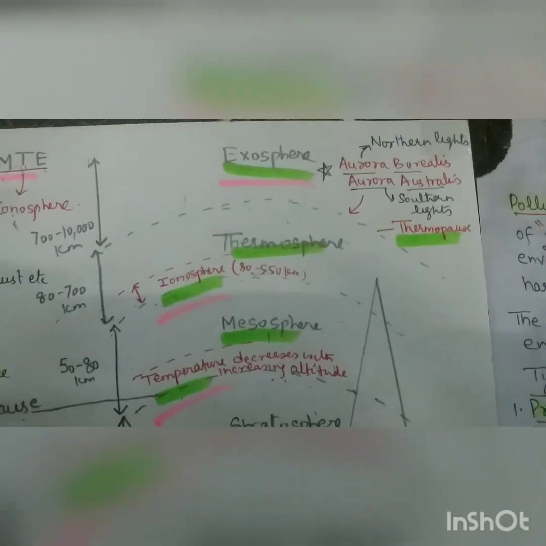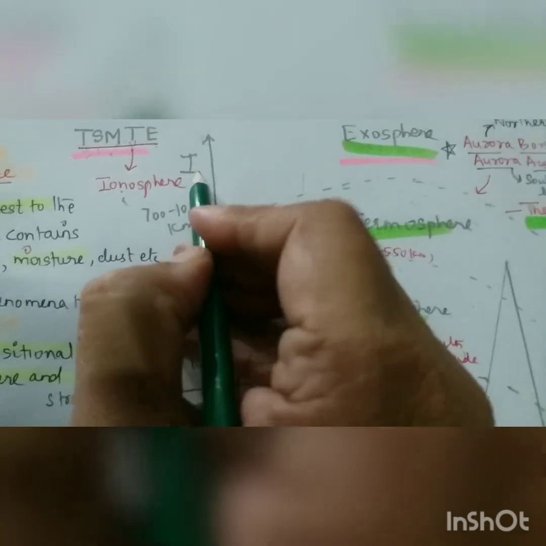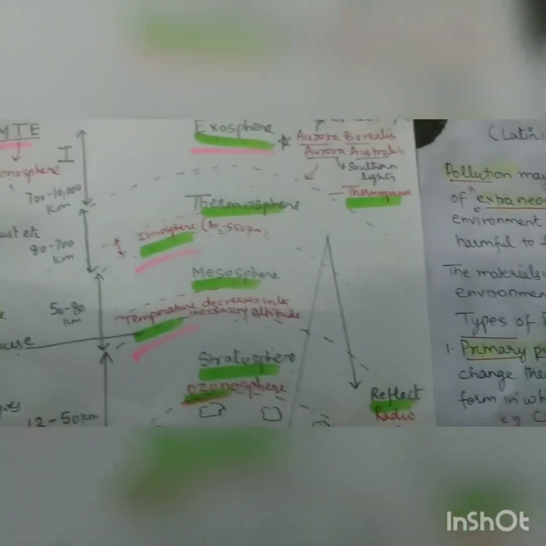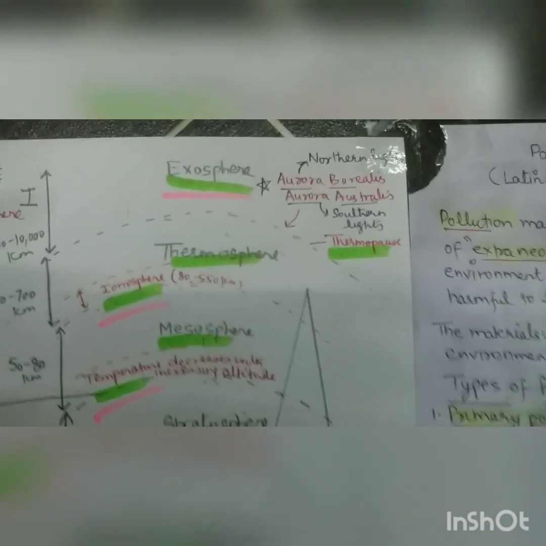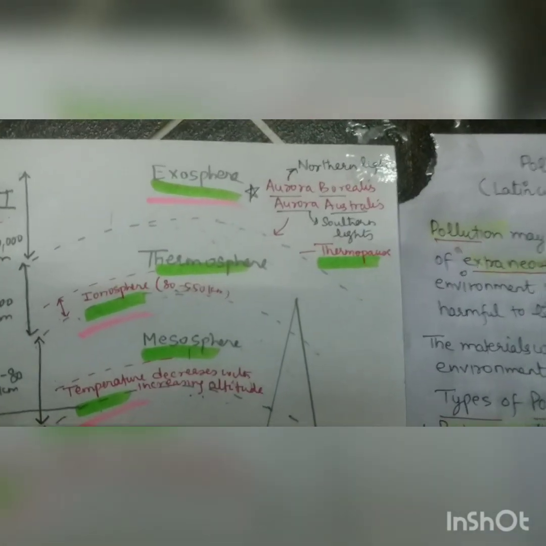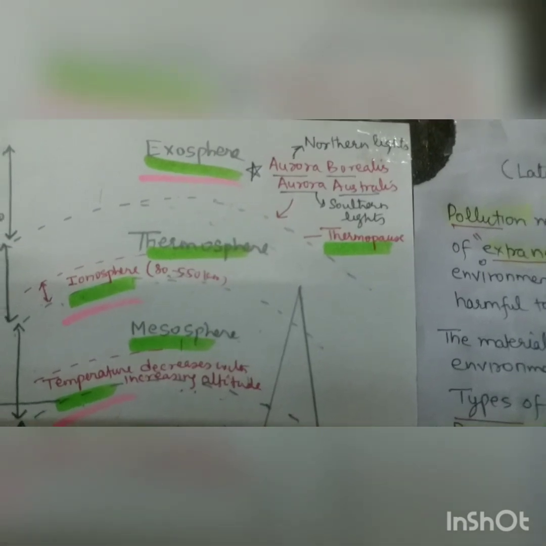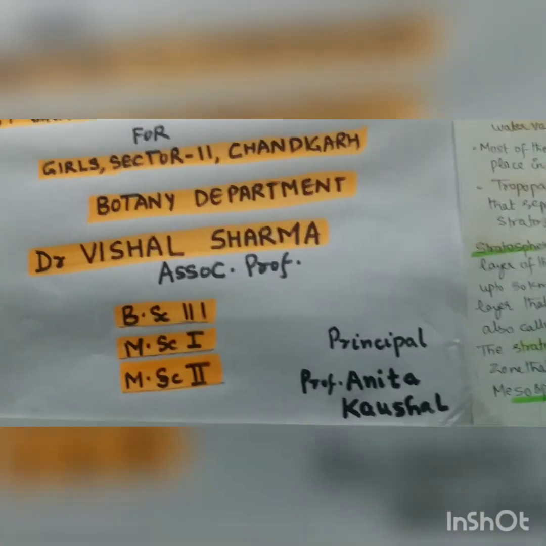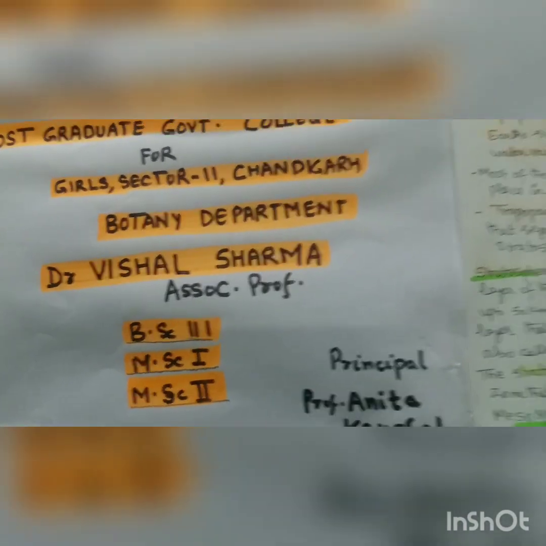The atmosphere layers are the troposphere, stratosphere, mesosphere, and thermosphere. We can take one dot, like this is T, we can make one dot. This is the ionosphere, from where the radio signals are reflected back. And the two phenomena, aurora borealis, that is northern lights, and aurora australis, that is southern lights, are seen in the exosphere. And the exosphere is separated from the thermosphere by a thermopause. So these are the basic points we dealt with today.